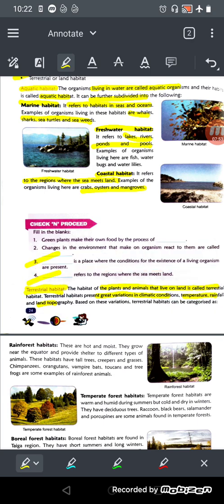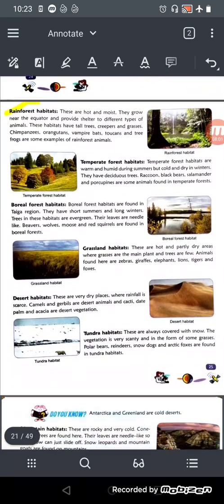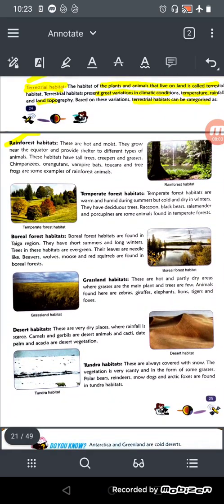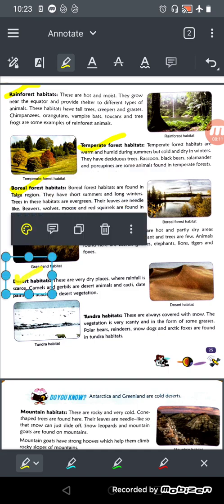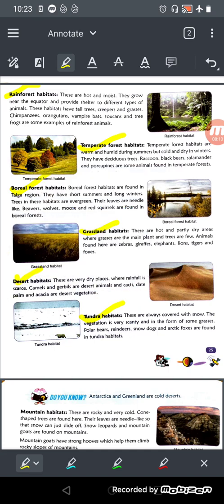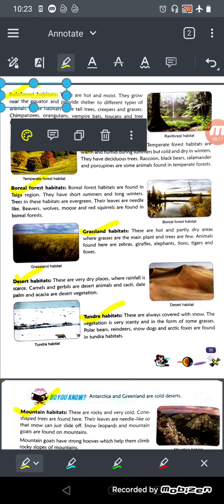Based on this variation, terrestrial habitats can be categorized as rainforest habitat, temperate forest habitat, boreal forest habitat, grassland habitat, desert habitat, tundra habitat and mountain habitat. So let's start with the rainforest habitat. What are rainforest habitats?